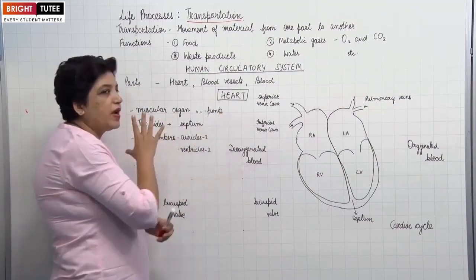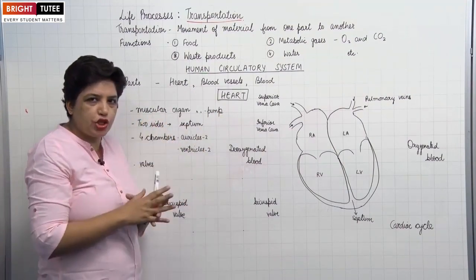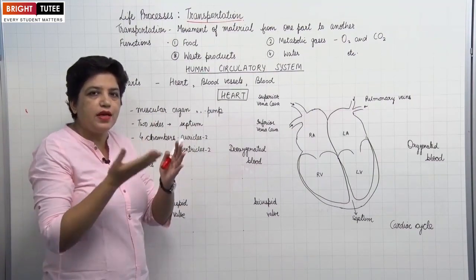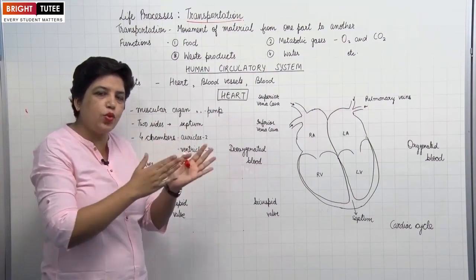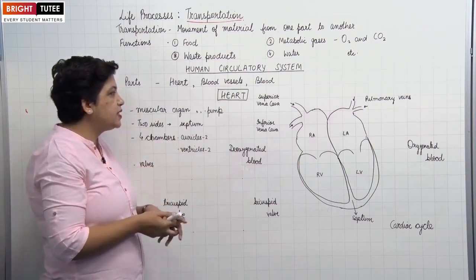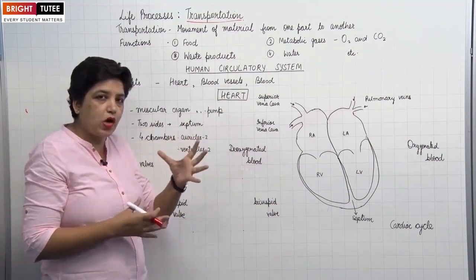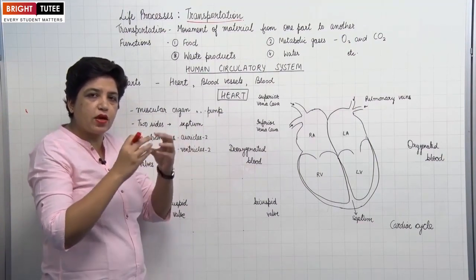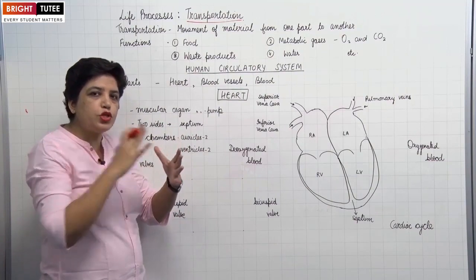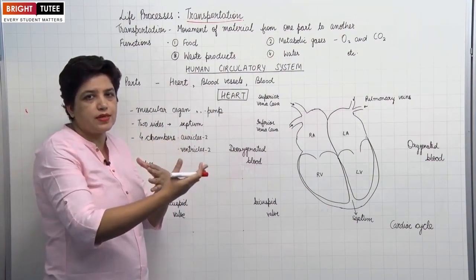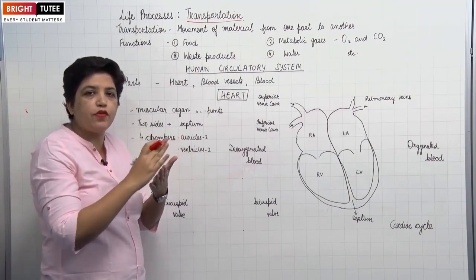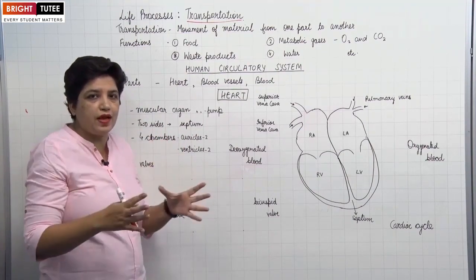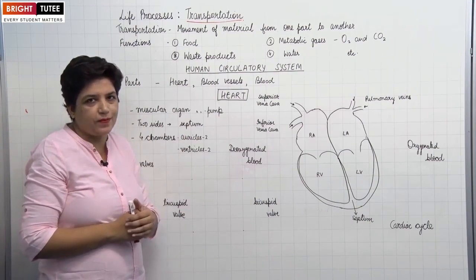The heart first. Heart is a muscular organ, conical in shape. It is situated between the right and the left lung. It rests on the diaphragm, slightly towards the left side. So it acts as a pump because it has the capacity to rhythmically contract and relax, which pushes the blood into the blood vessels. This rhythmic pumping activity of the heart occurs continuously throughout life without taking any break.